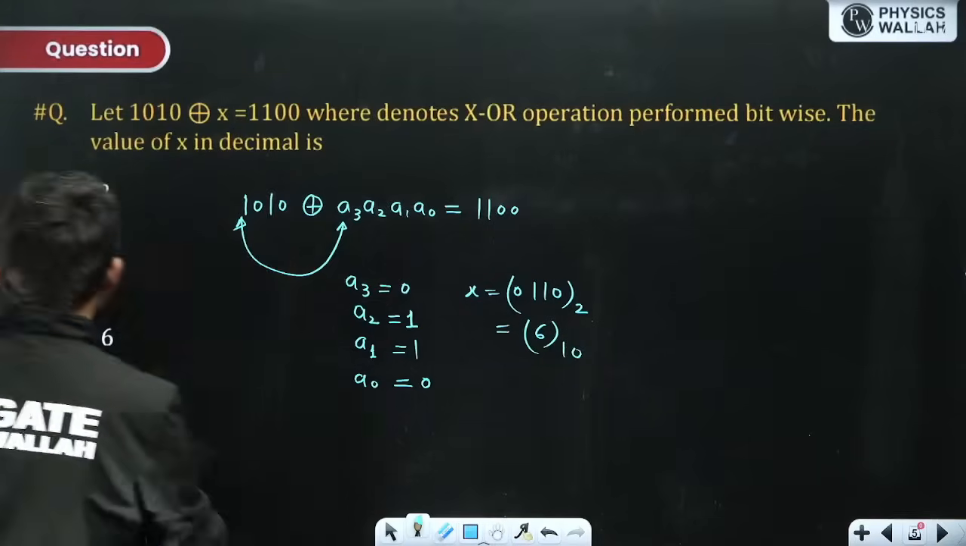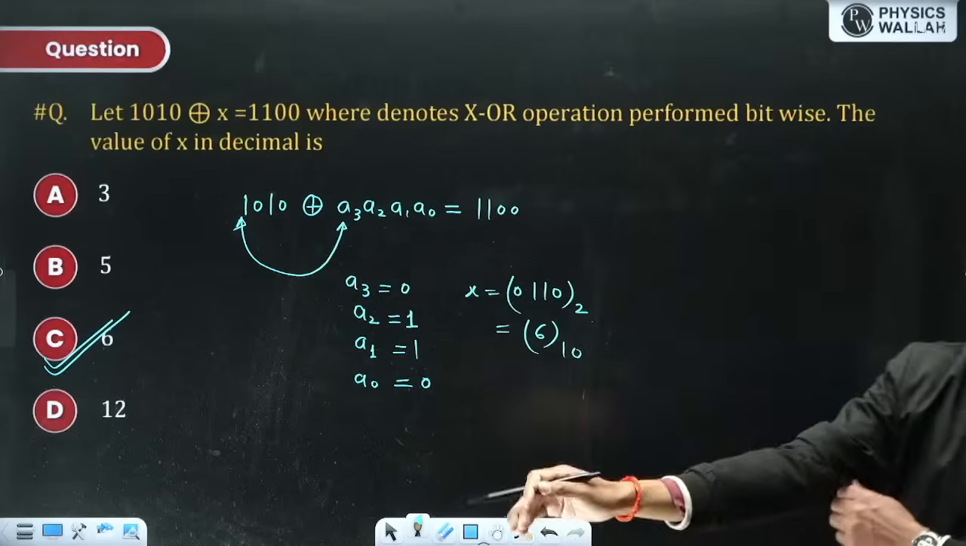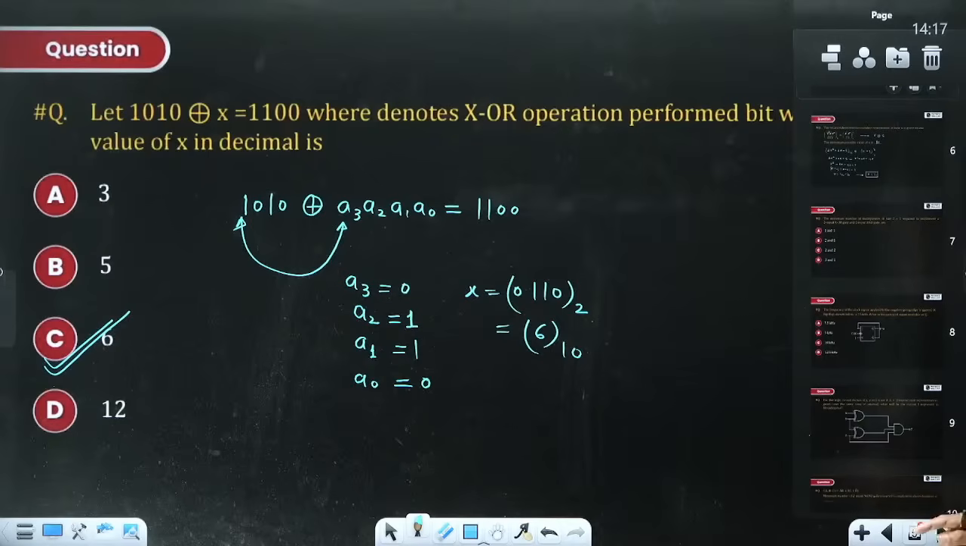So the answer is option C. 6 is the right option. Answer is C, that is 6. 6 is absolutely the right option.